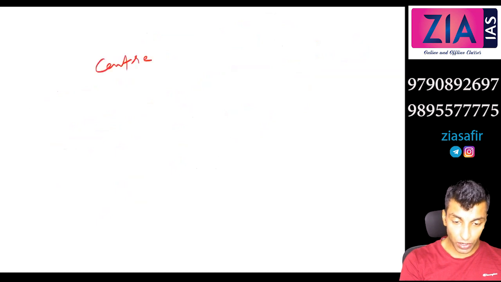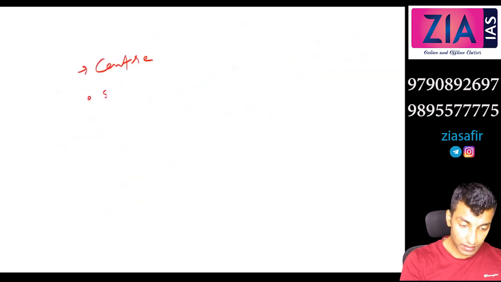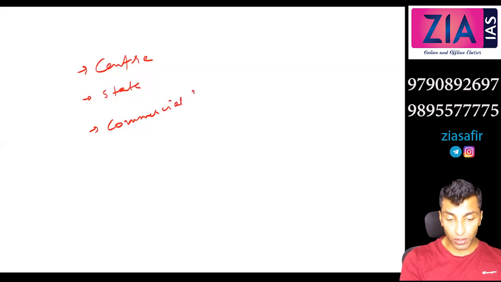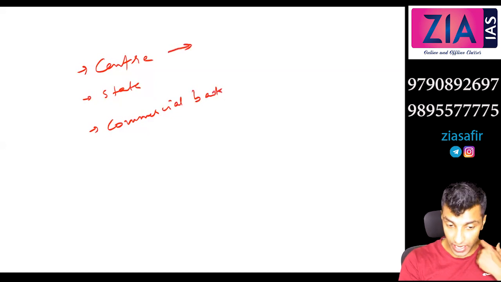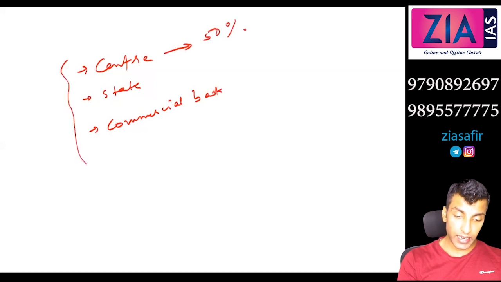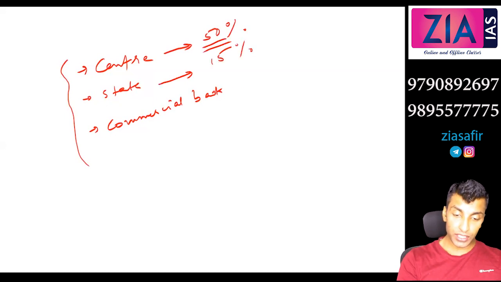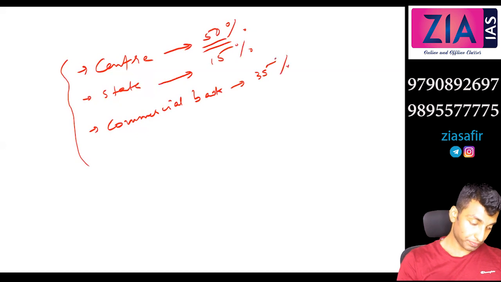Now how is it established? These are established jointly by the center. So the center will contribute here, and the state is also a stakeholder, and then the commercial bank. I've told you the operation and organization is similar to commercial bank. The shareholding is like this: center, state and commercial bank. Center half, 50%, state 15%, and commercial bank 35%.